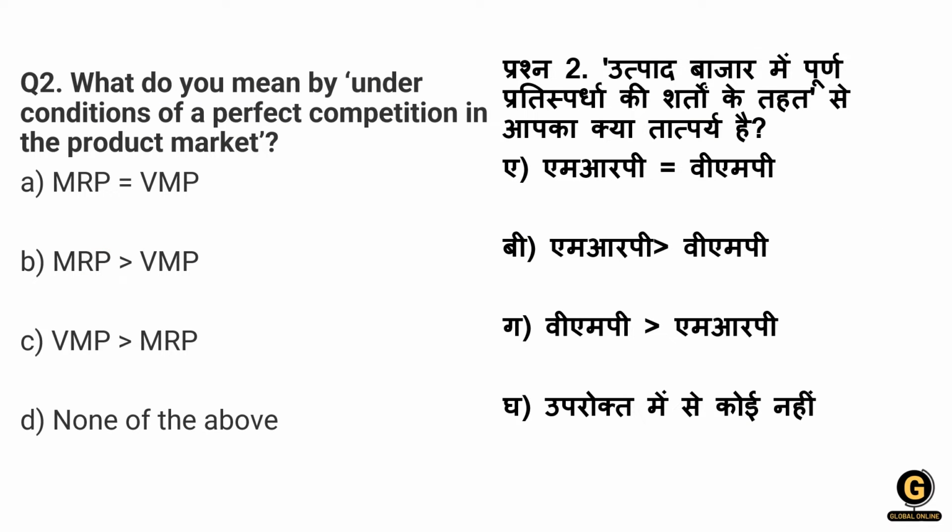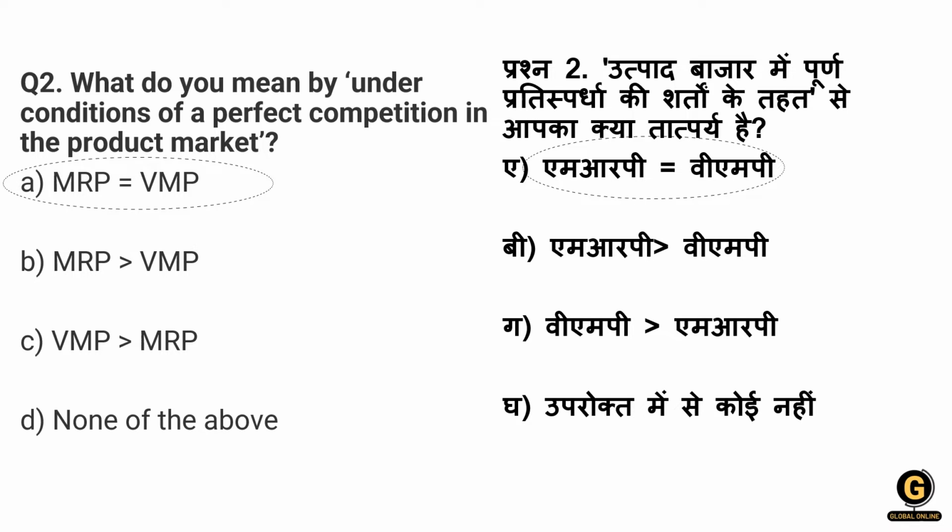Okay, let's see the next question. What do you mean by under conditions of perfect competition in the product market? Here we want to select the correct option for perfect competition conditions. Options are: MRP is equal to VMP; MRP is greater than VMP; VMP is greater than MRP; none of the above. What will be our answer? Our answer will be option A, MRP is equal to VMP.